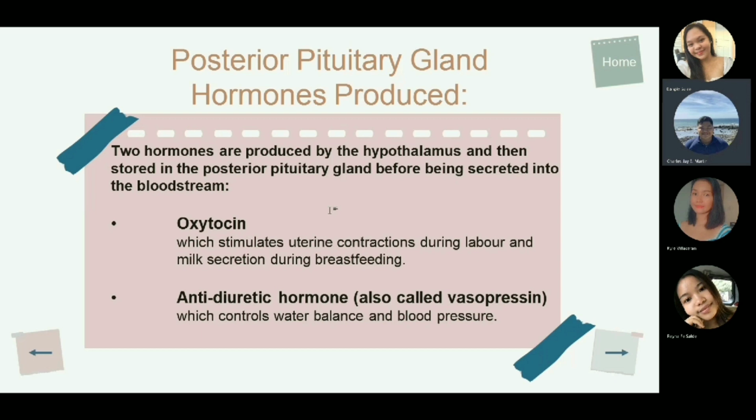Vasopressin controls the excretion of water by the kidney. Its secretion is stimulated by an increase in the osmolality of the blood or by a decrease in blood pressure. Oxytocin secretion is stimulated during pregnancy and at childbirth. It facilitates milk ejection during lactation and increases the force of uterine contractions during labor and delivery.